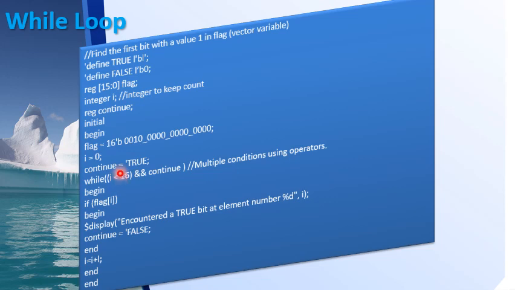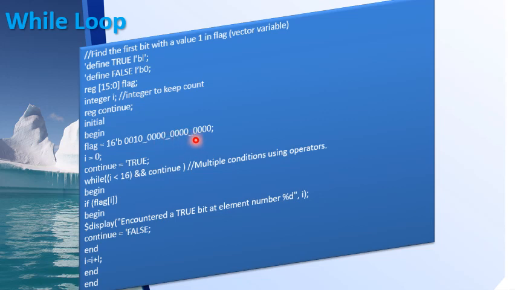The idea here is I have a 16-bit register flag, and I have some value in that register. I will start from 0, i is 0, and check every bit of this flag register.